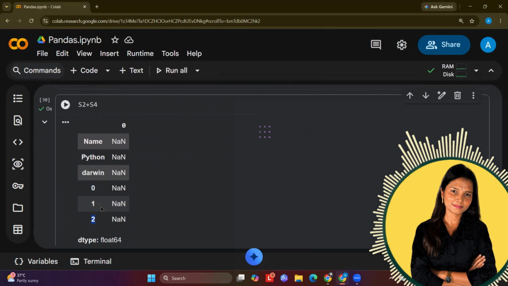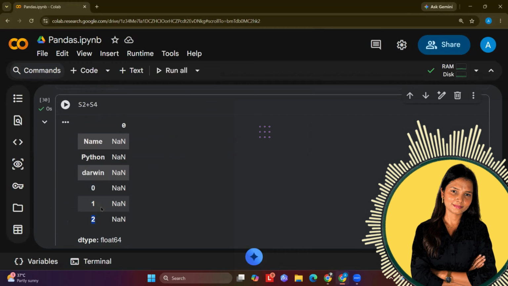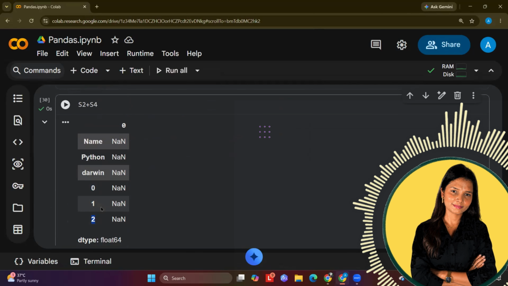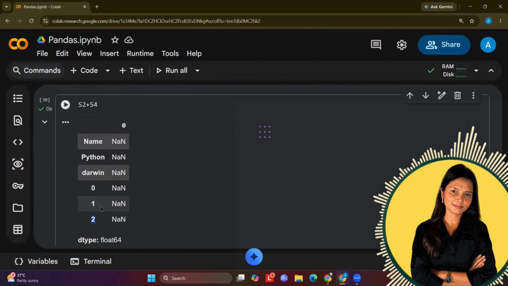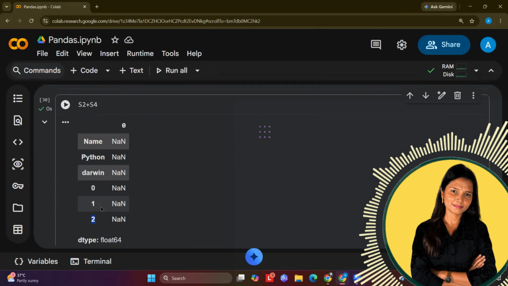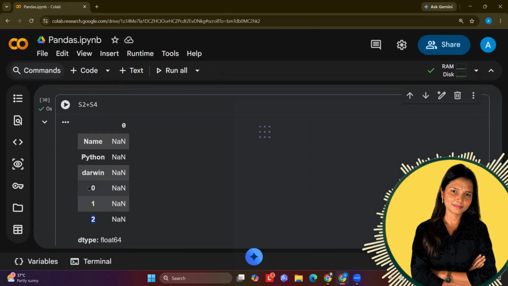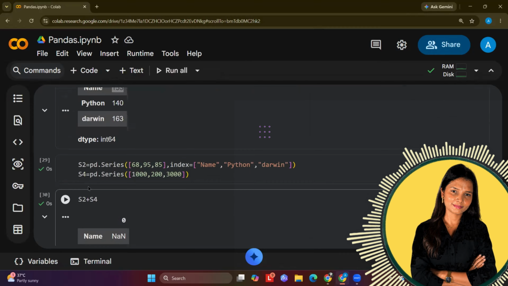So this time pandas cannot align the series because the labels were not matching. But as the labels were not matching, we use the new values, so it is initialized with the new value. Okay. Now, this happens when there are no matching labels, right?